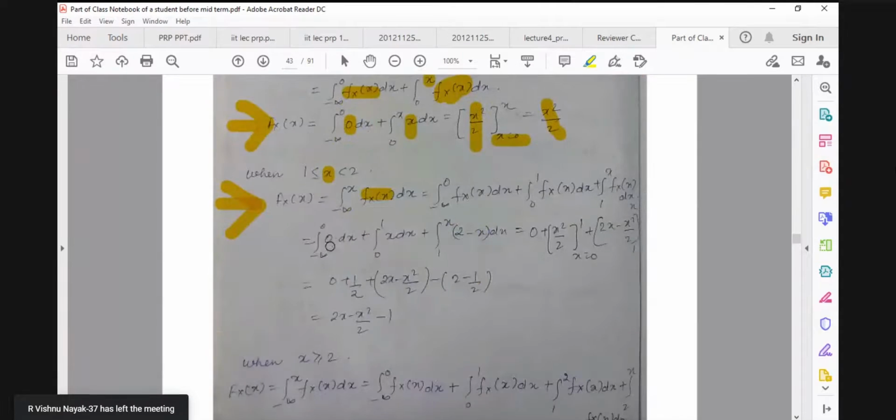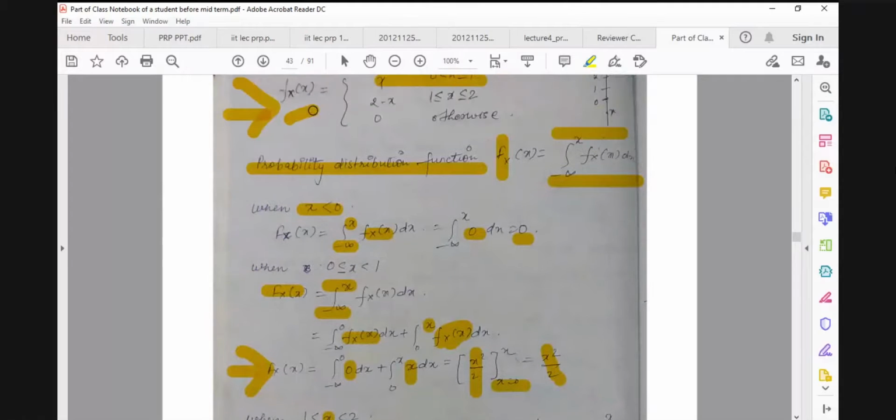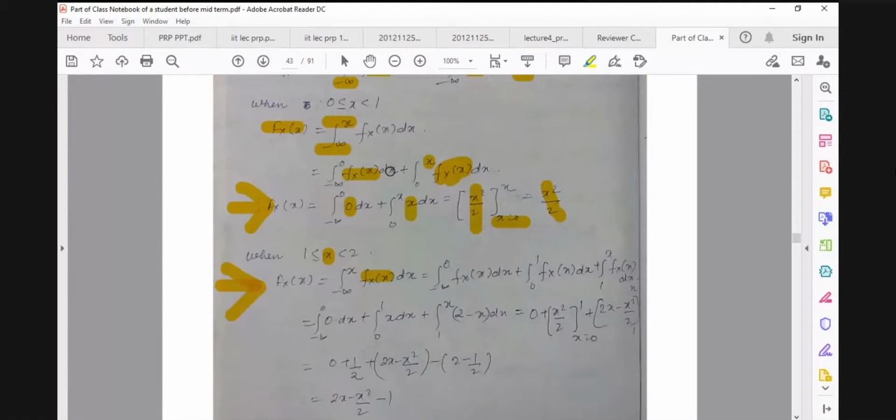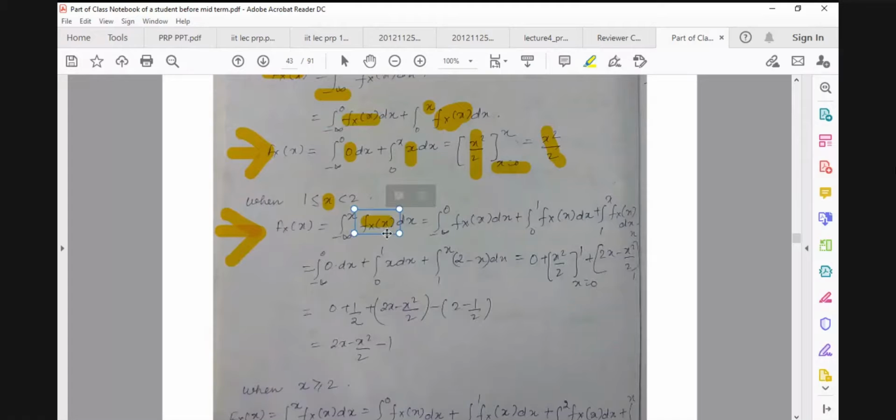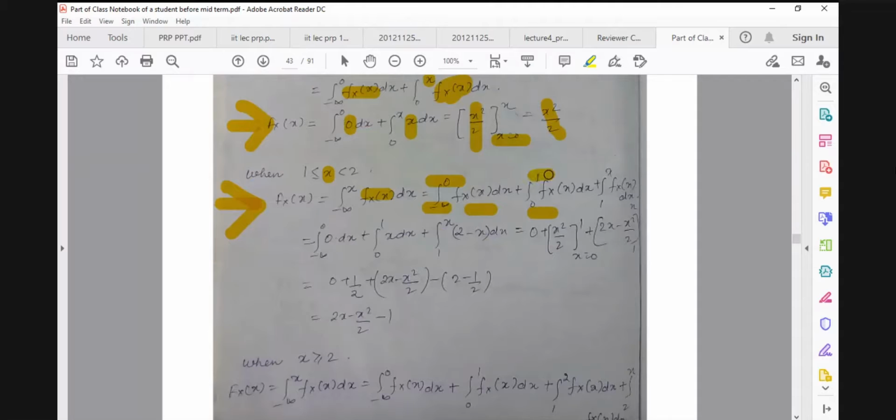I have to split the domain according to the definition of f(x), because I don't have a single value of f of x within minus infinity to x. So we split into three domains. Minus infinity to 0 has one definition, 0 to 1 has another definition, and 1 to x has another definition.